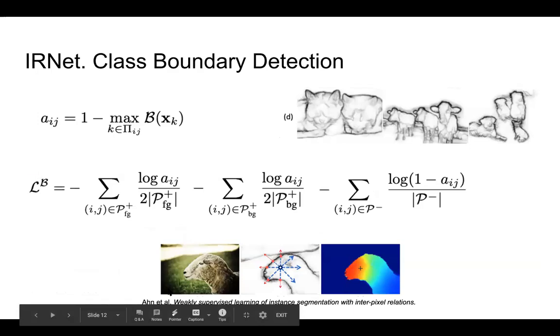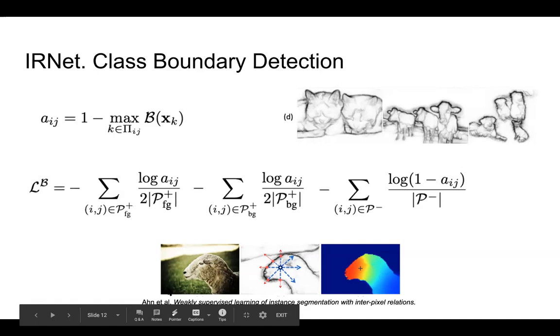Although no ground truth labels for class boundaries are given, the second branch is trained with class equivalence relations between pixels through a multiple instance learning objective. This is done due to an assumption that a class boundary exists somewhere between a pair of pixels with different pseudo-class labels. When detecting class boundaries, we aim to compute the pairwise semantic affinities in such a way that two pixels separated by a strong boundary are considered as a pair with a low semantic affinity.